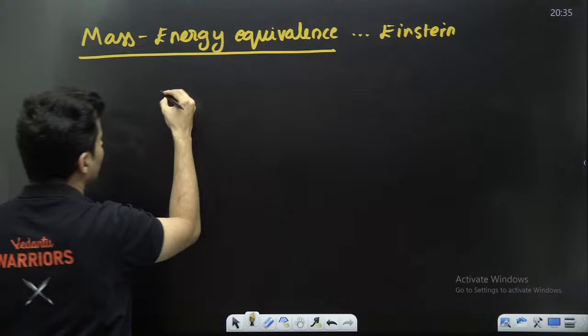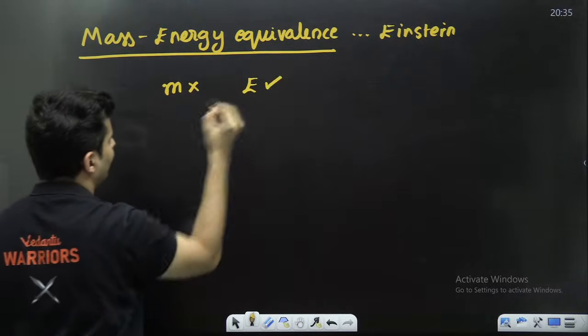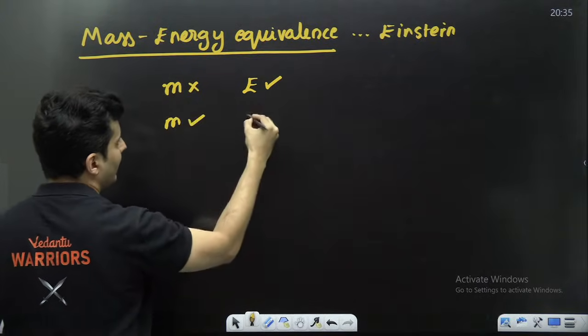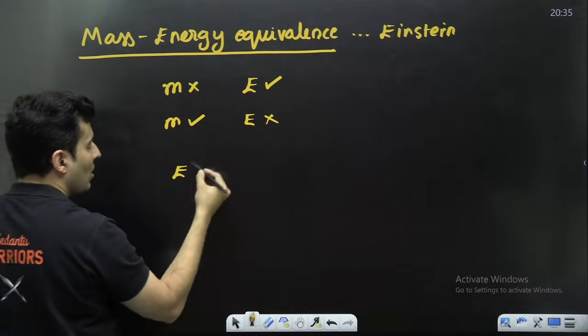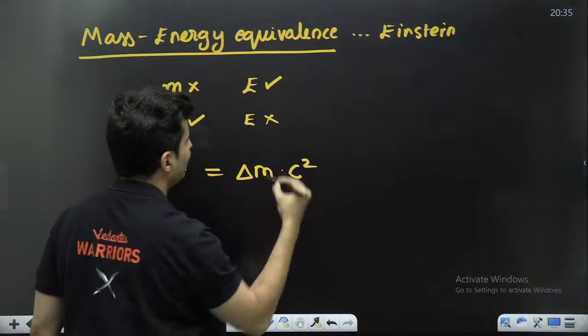According to him, if mass is destroyed, energy is created. If mass is created, energy is destroyed. That energy which is created or destroyed is given by delta M into c square.